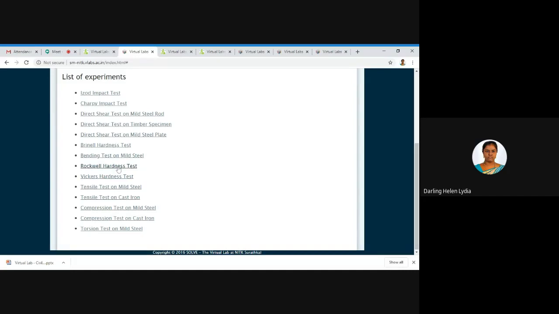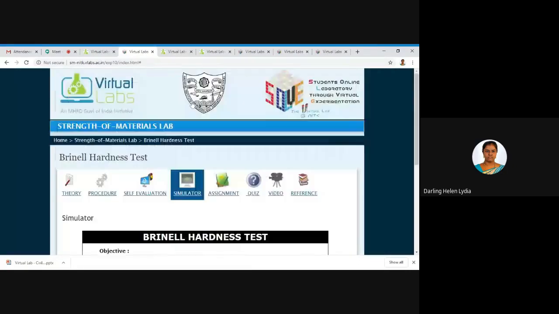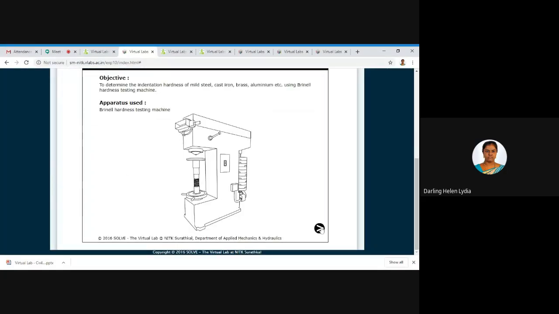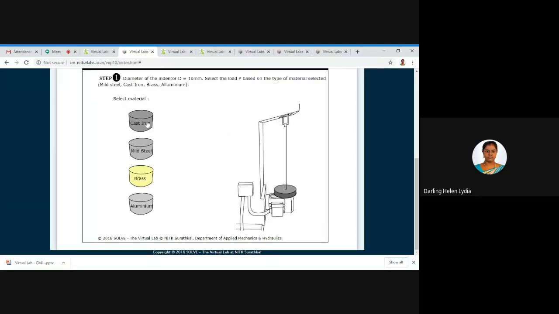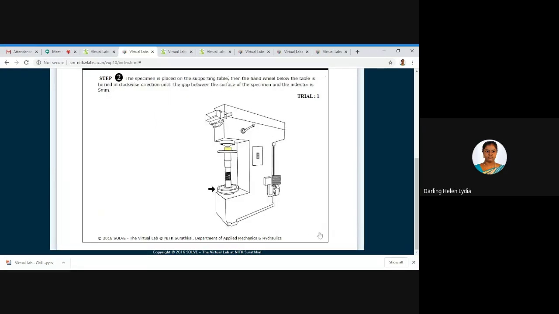I want to show you only one trial of the Brinell hardness test. Here also you can see the theory, procedure, self-evaluation, simulator, the same set of tabs. Under simulation, the objective is given. In hardness, we are going to measure using this apparatus. The first step is to select the particular material. I am choosing brass. In parallel, it will give you the calculation of how much load should be applied for a particular material.